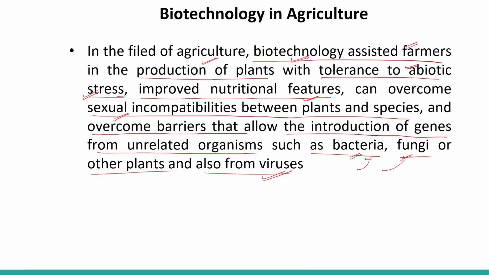It is used to develop species that can tolerate abiotic stress, that have improved nutritional features, and that can overcome sexual incompatibilities so that they can be crossed with different species, right? So these are some of the revolutions in the field of agriculture through the use of plant biotechnology. Okay.